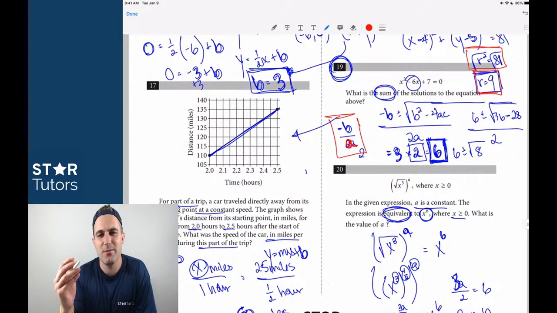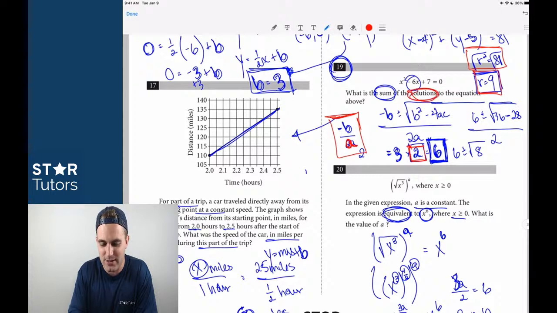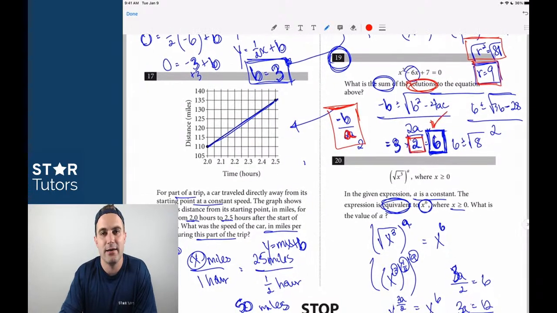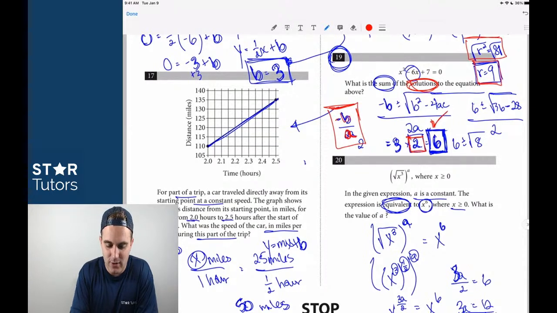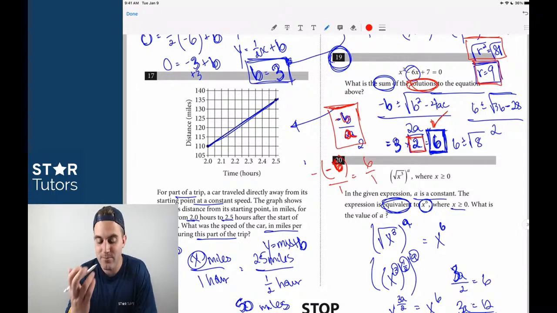Or maybe I was thinking of the period of a trig graph. I don't know what I was thinking. But then I lucked out because I thought there were 2 solutions, so I multiplied by 2 and answered. This was lucky, but the answer is in fact 6. So I got lucky, but the answer should be negative B over A, which would give you that just generally negative B, right, which is negative 6. So negative 6 over 1 is equal to 6 over 1. So that was lucky, but we got 19 right.